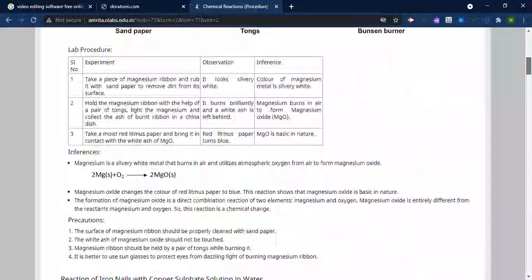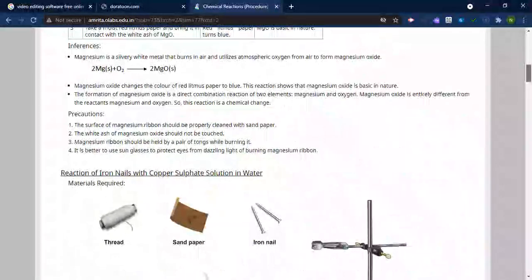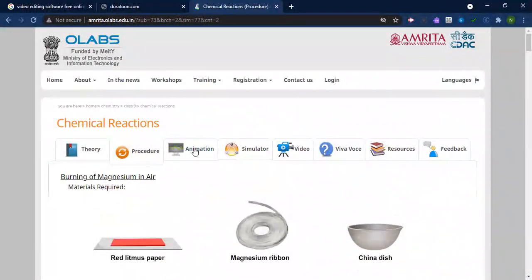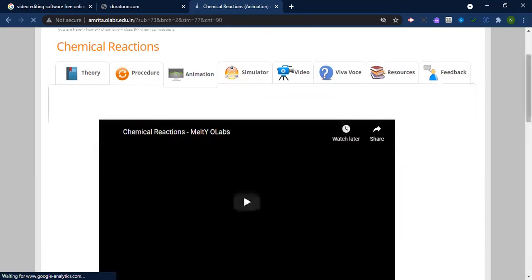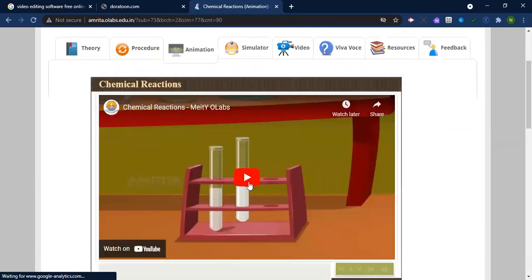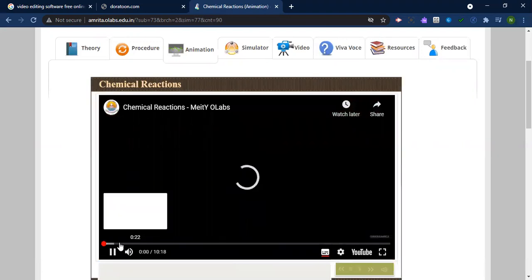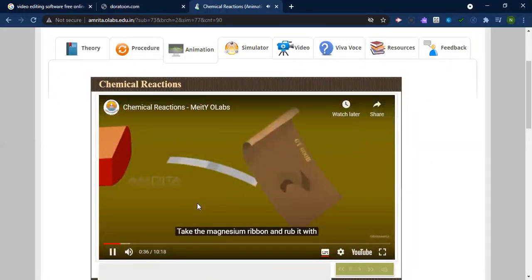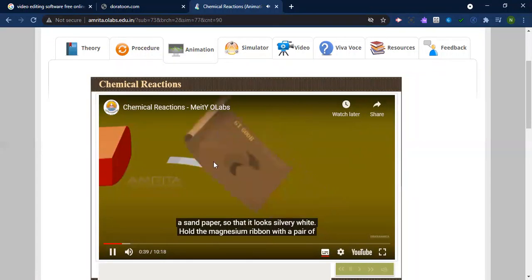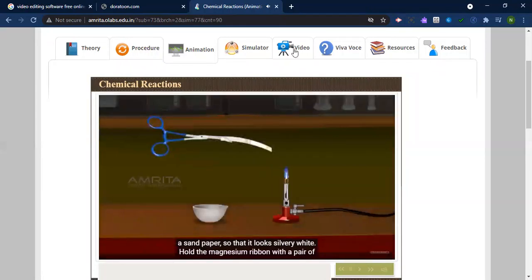Students can also enjoy watching this procedure, and they can complete their experiment. And if we have a short animation also, you can watch this animation. Students can watch this animation for better understanding, so they can play this animation. Everything is explained over here wonderfully. With the sandpaper, it looks silvery white. Everything is performed and explained very wonderfully.